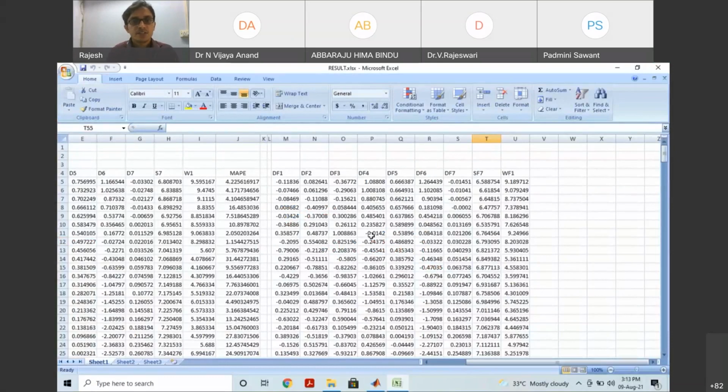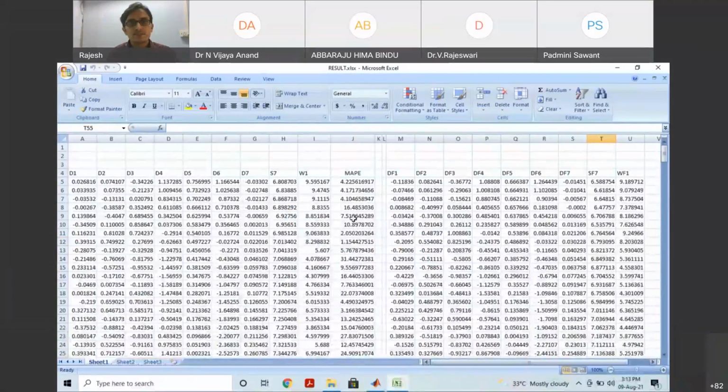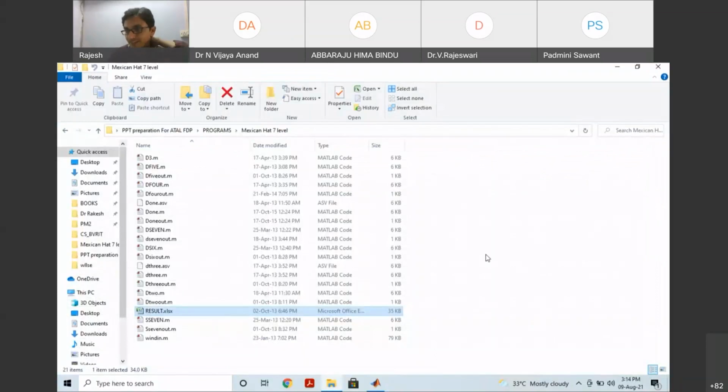Okay. Right here. The A5, B5, C, D, E, G, all these were added. This is the 7 level. 7 level means D1 to D7 and S. So like that, everything is added. Like it is at the 8th position. Means all the samples in the row wise. Automatically, if you program in Excel, everything will be added. So that is about the wavelets.